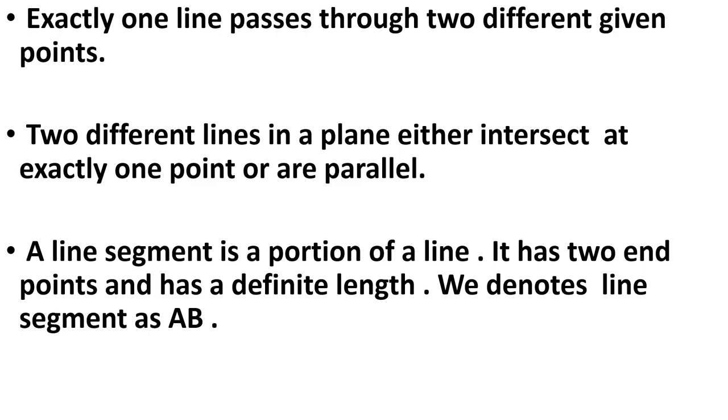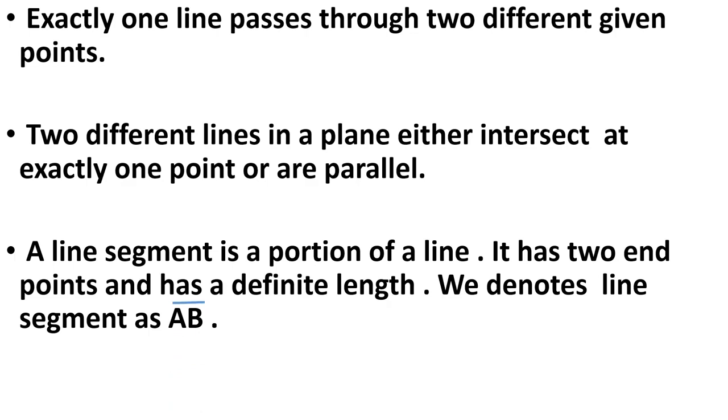It is only a small portion of a line, and it has two endpoints. And as it has two endpoints, it has fixed length, or we can say definite length. We denote line segment as AB, and above that the symbol of a line segment. In this way we can give name to a line segment.